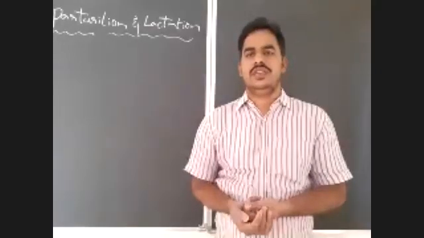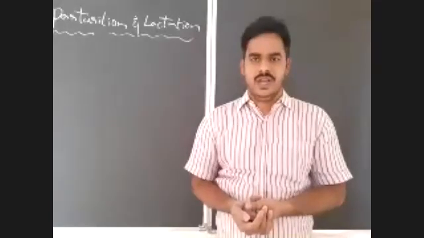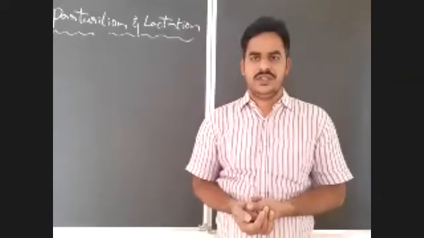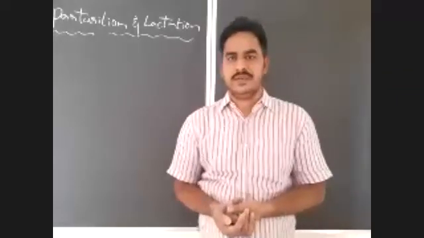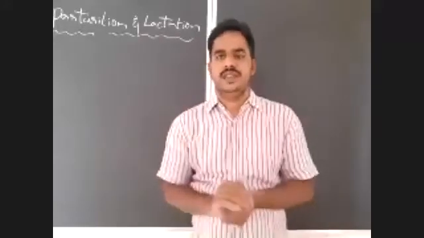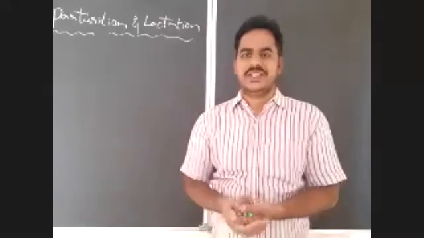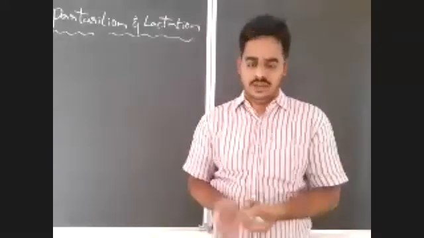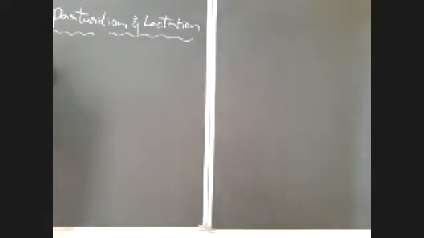Parturition usually takes place after completion of the gestation period. In human beings, after 9 months of gestation or pregnancy period, the fetus should be expelled out from the uterus to the exterior. That is known as parturition. So first of all, write down the definition for parturition.